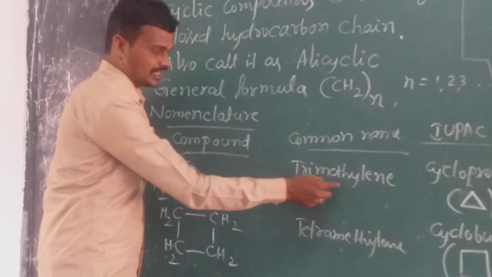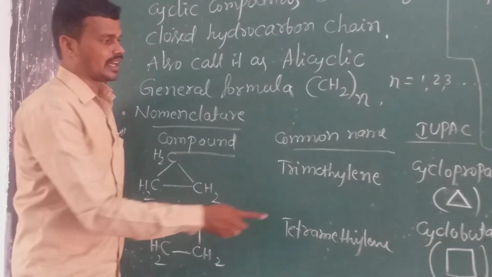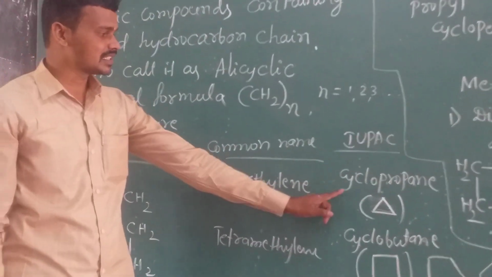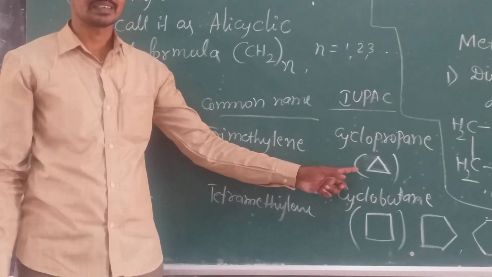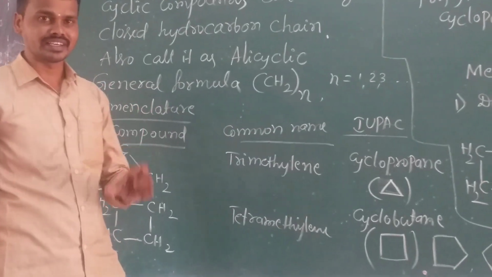So trimethylene, the name, is the common name. And the IUPAC name is cyclopropane, and it is denoted simply as a triangle. And this triangle shows the cyclopropane ring.